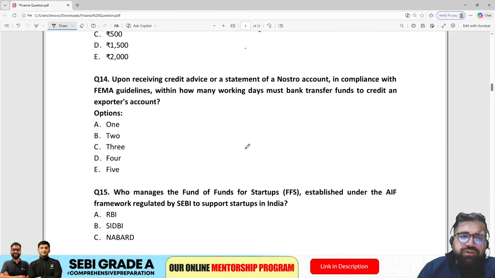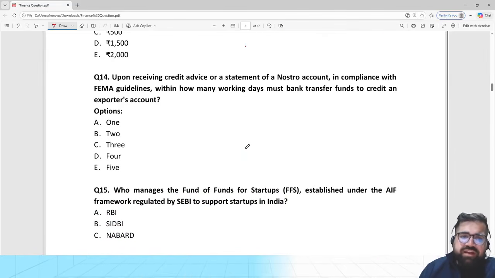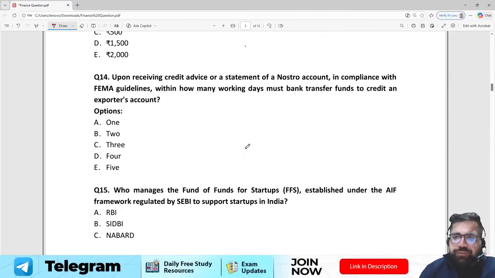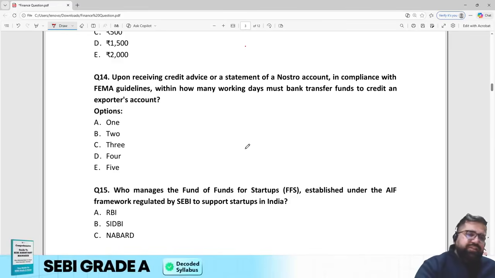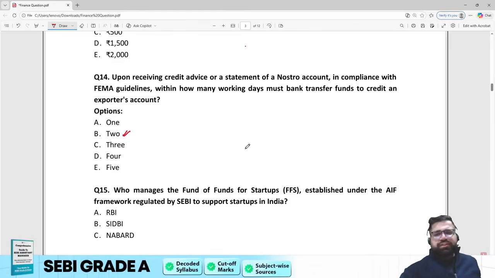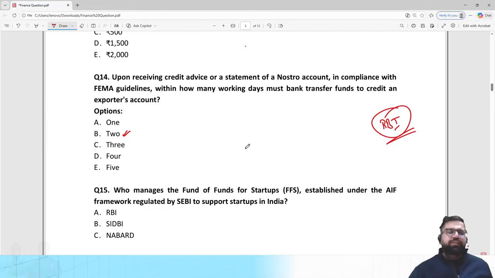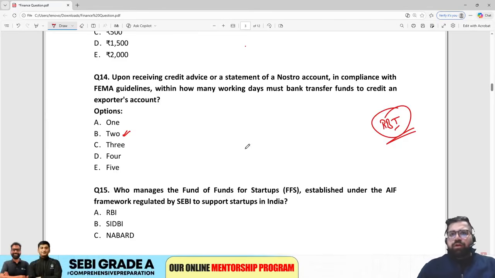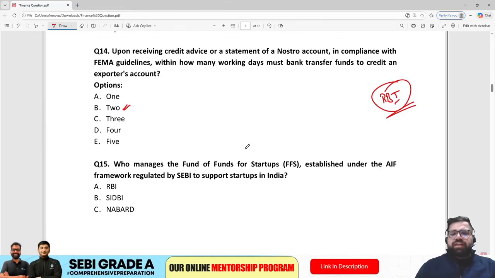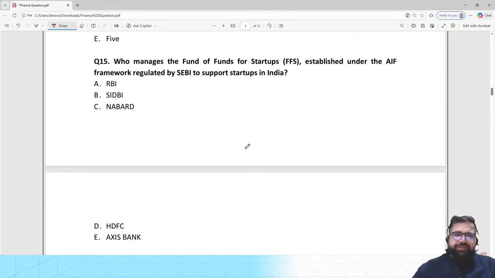Now again, one more question based on this. Upon receiving credit advice on the statement of a Nostro account, in compliance with the FEMA guidelines, within how many working days must the bank transfer funds to credit exporter accounts? Options were given 1, 2, 3, 4 or 5. The correct answer will be option number 2. Again, based on an RBI notification, a factual question. So again, the same learning: we do not have to focus on it right now, but you have to cover the RBI notifications. This is the major learning.